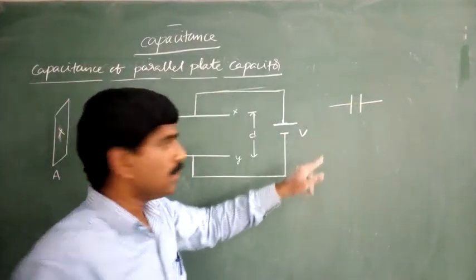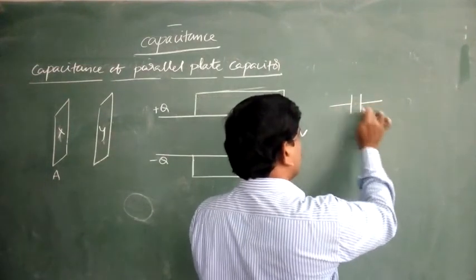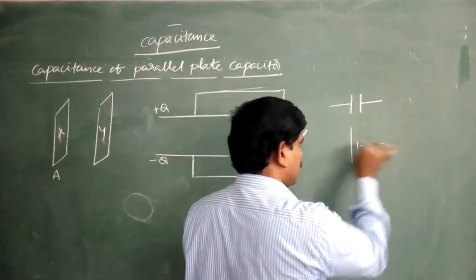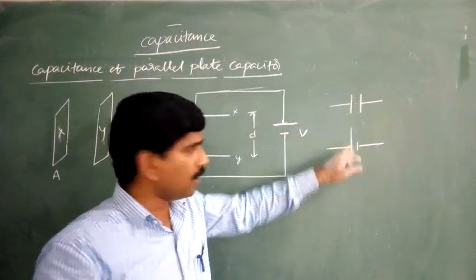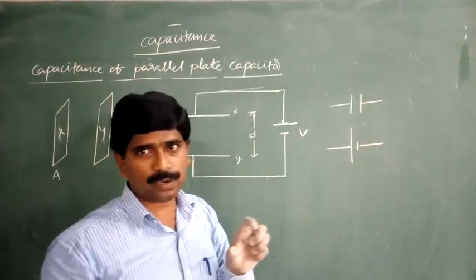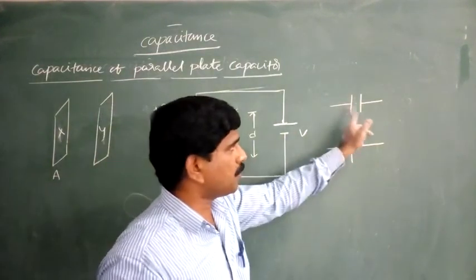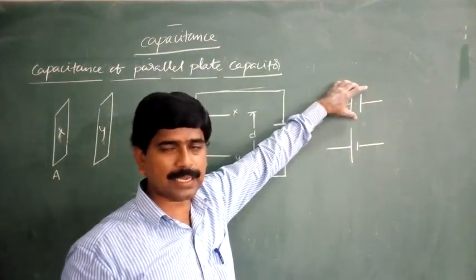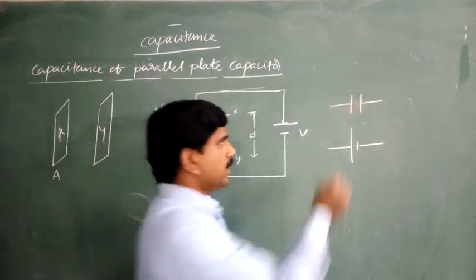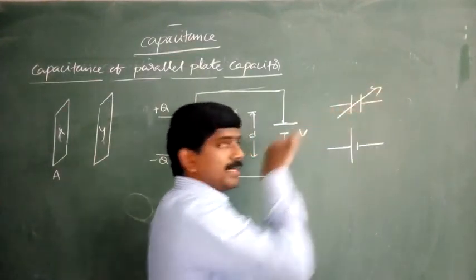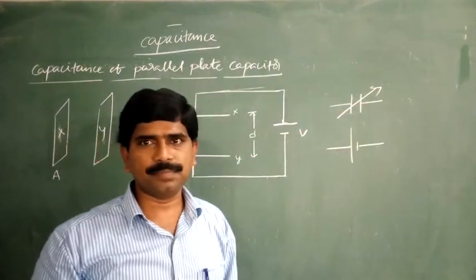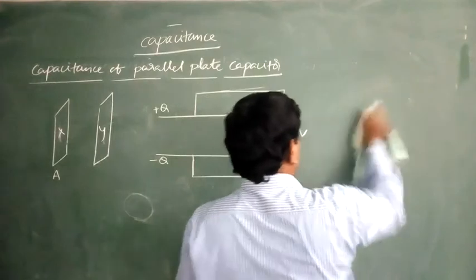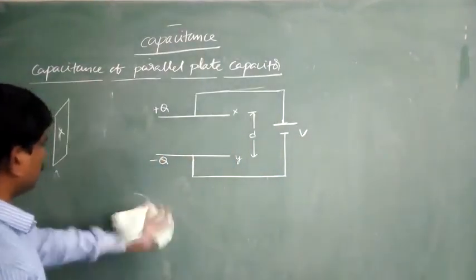This is the fixed capacitor. Observe that both lines are the same in size. In the case of the battery, it is denoted with the longer line and the second one shorter. But in the capacitor, both lines are the same in size. This is the standard fixed capacitor. If some arrow is there, that is the variable capacitor.